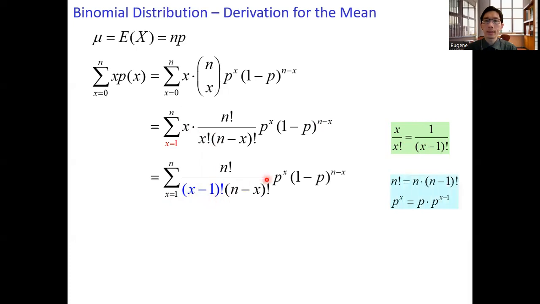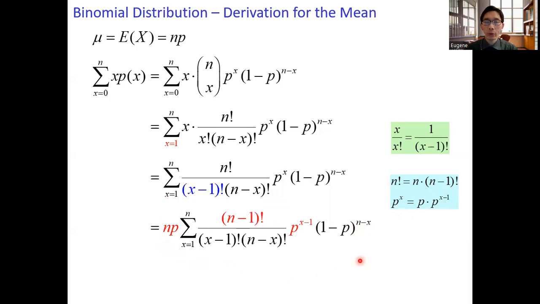And then expand the term n factorial as n times n minus 1 factorial, and the factor p to the power x expressed as p times p to the power x minus 1. So we have the following expression. The n factorial is replaced by n times n minus 1 factorial, and the factor p to the power x is expanded to p times p to the power x minus 1.